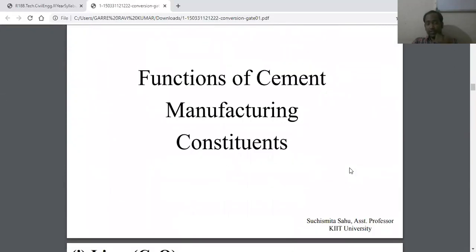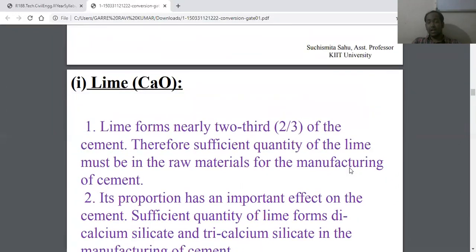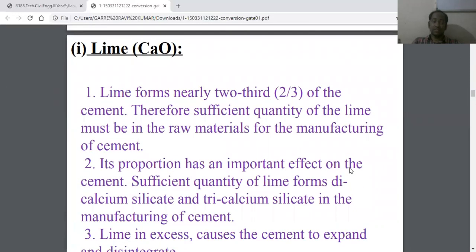So the next one is the functions of cement manufacturing constituents. We have already discussed that cement is manufactured by using various calcareous, argillaceous, and siliceous materials. Limestone comes under calcareous materials. You can see here lime, calcium oxide, CaO. Lime forms nearly two-thirds of the cement, as we have already seen in the chemical composition.